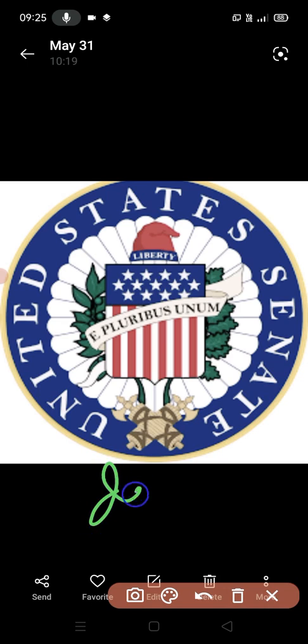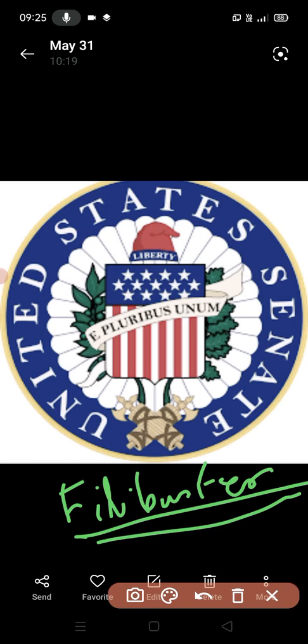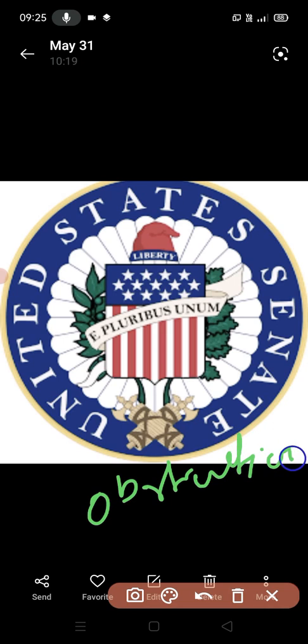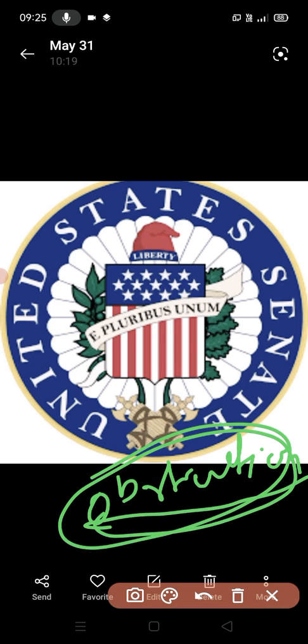Unless there is a debate, how can the laws be passed then? Now, the freedom of the Senate is misused. This is called filibuster, which means that several senators use their privilege to speak for hours, not letting the others speak. They always use obstruction, excessive obstruction in the speaking of the other members.